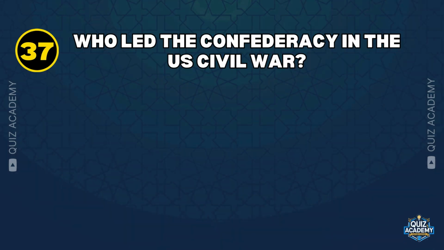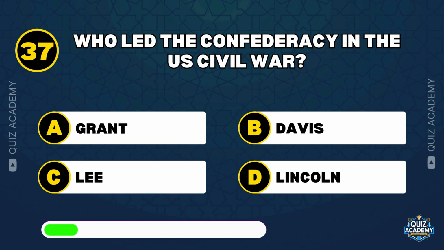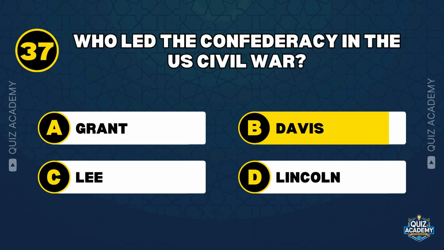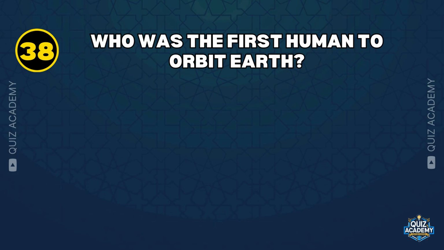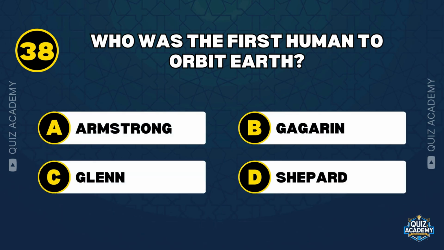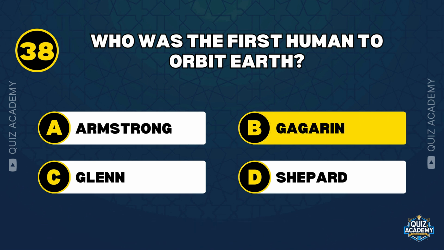Who led the Confederacy in the U.S. Civil War? Davis. Who was the first human to orbit Earth? Gagarin.